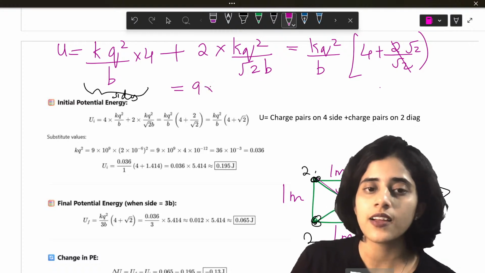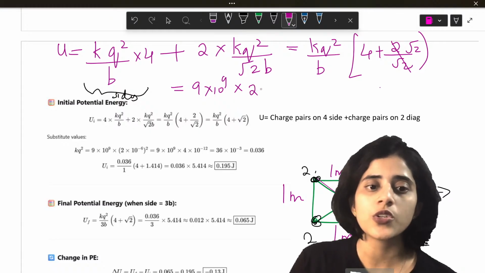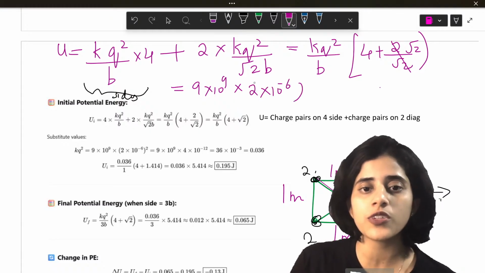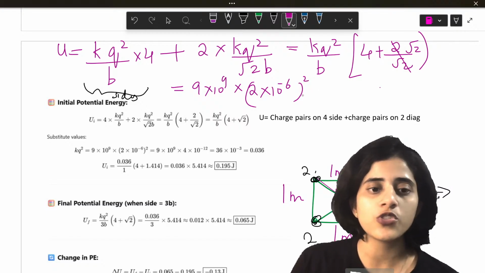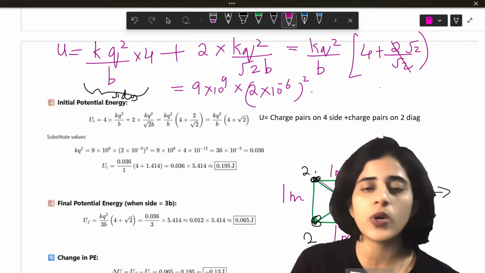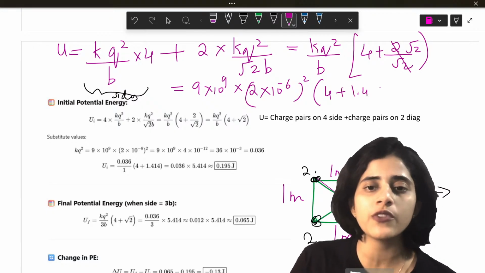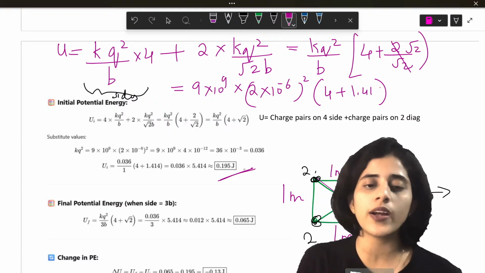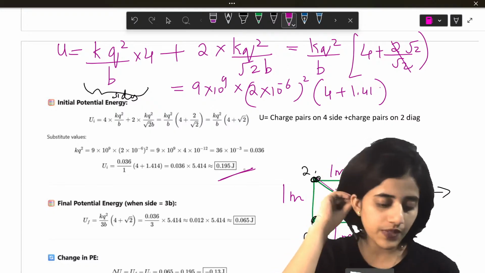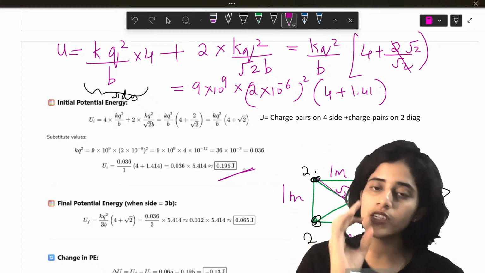What is K? 9 into 10 raised to 9 into what is Q? 2 into microcoulomb. So 2 into 10 raised to minus 6 square. KQ square. B is 1. So you can ignore it. Times 4 plus root 2 is 1.414. So if you just solve it, you will get 0.195 joules. Okay. So 0.195 joules is the total energy of the cube.